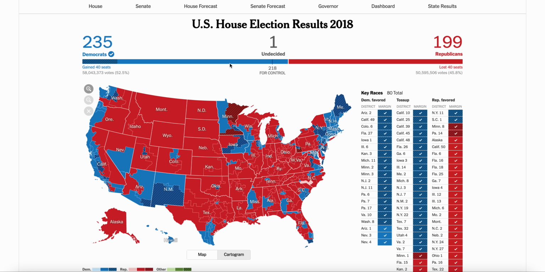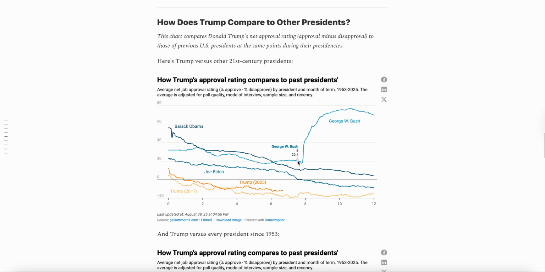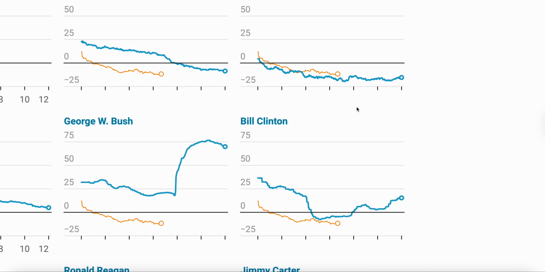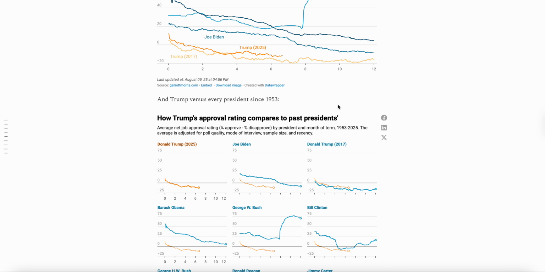And the type of messaging will be different. And the engagement in this cycle will be dramatically different than anything Democrats have put forth this century. And they are at a point where there is a president who has dropped in approval rating tremendously fast, to the same degree that he did in his own first term, but in some cases even worse off, depending on where he is. Tremendously worse than where Biden was at this point 4 years ago.